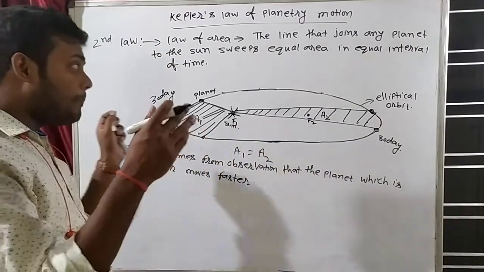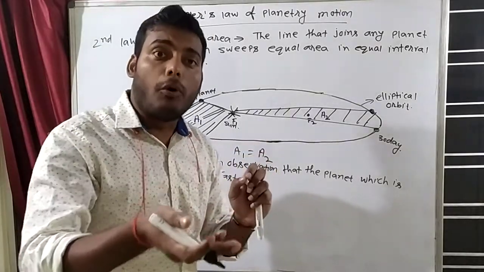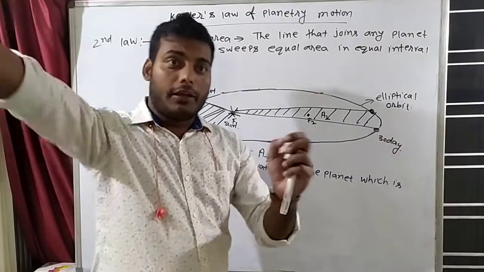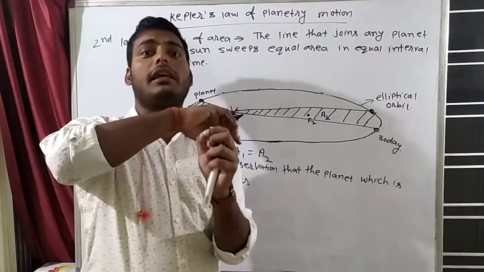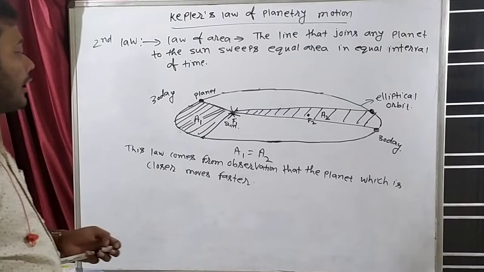So the planet which is nearby will move fast, and the planet which is far away will move slowly. Clear?